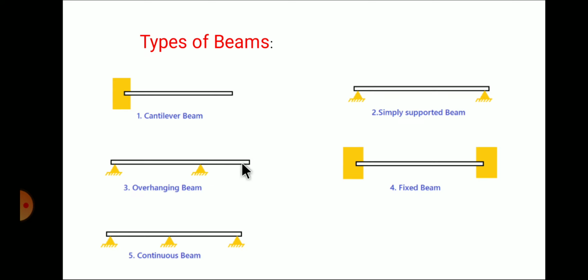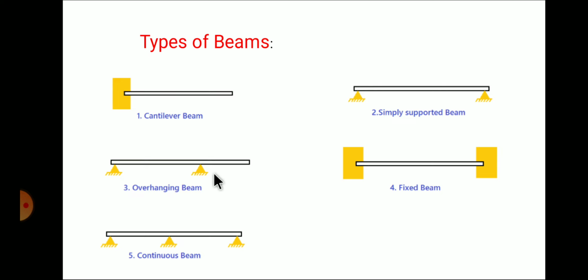Such types of beams are called as overhanging beam. From this point up to the support, we'll call this as simply supported, and the end portion of the beam which is extended beyond the support is called as overhanging beam.